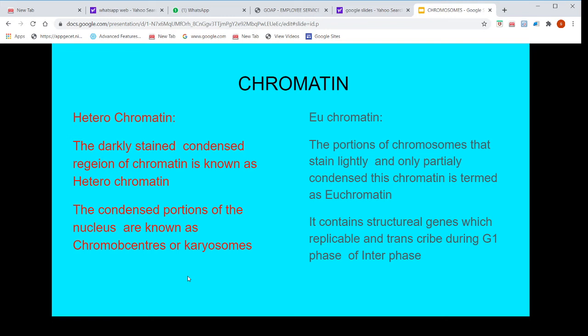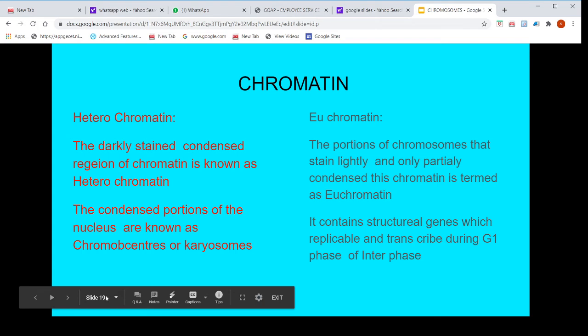It contains structural genes which are replicated and transcribed during G1 phase of interphase. That means the structural and functional genes are mainly present in the euchromatin region. The condensed part of proteins and DNA material is present in the heterochromatin region.